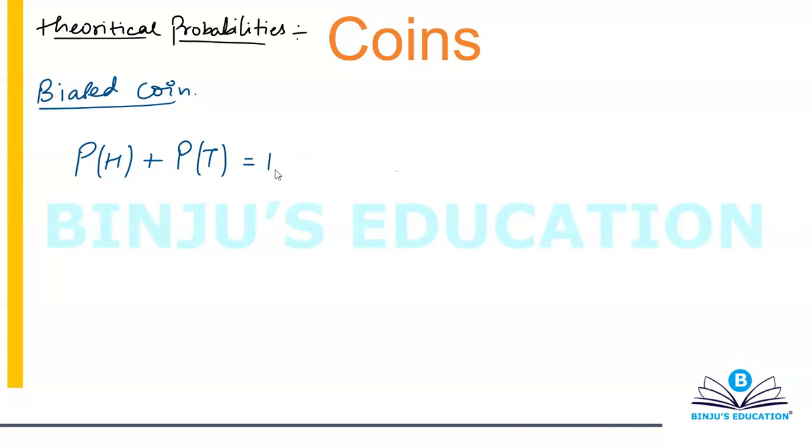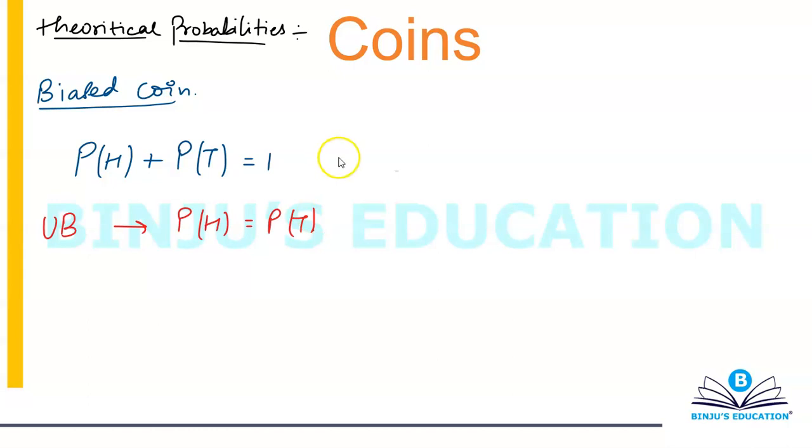Now what changes when you come from an unbiased to a biased coin? When you talk about an unbiased coin, so I'm going to write UB for that, then probability of head becomes equal to probability of tail.